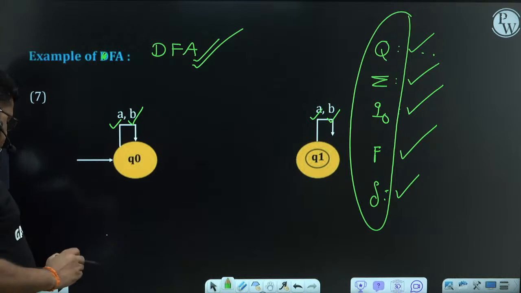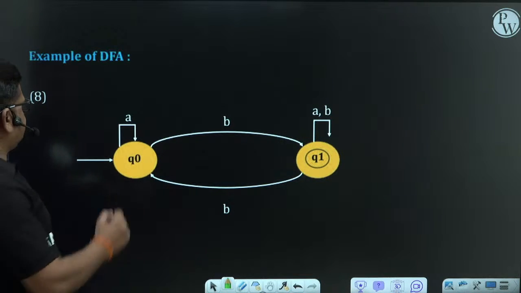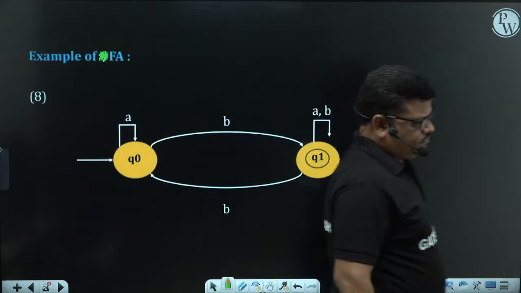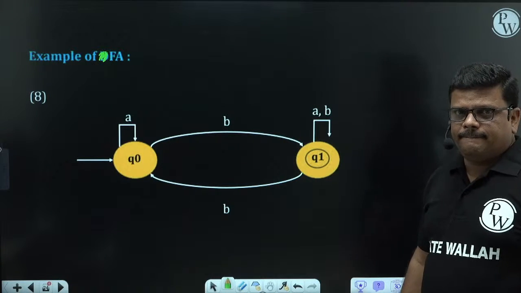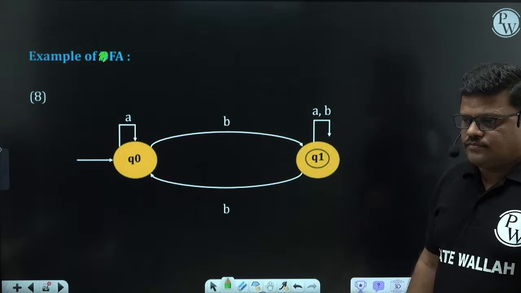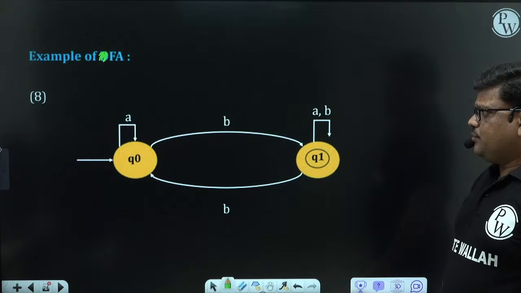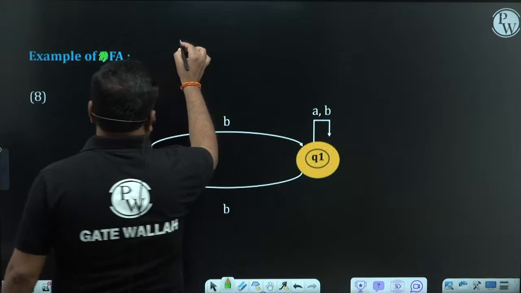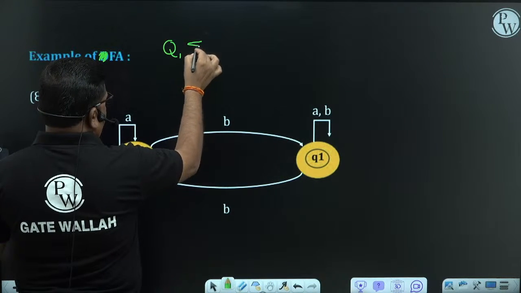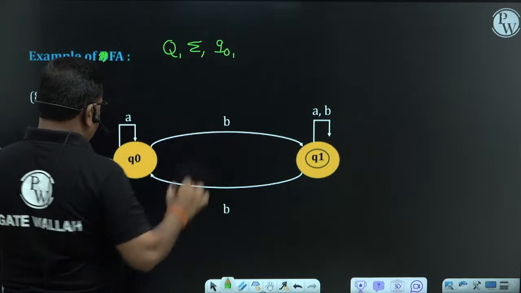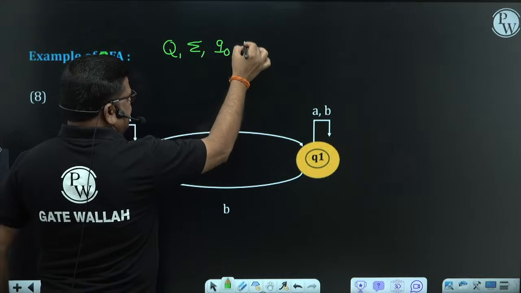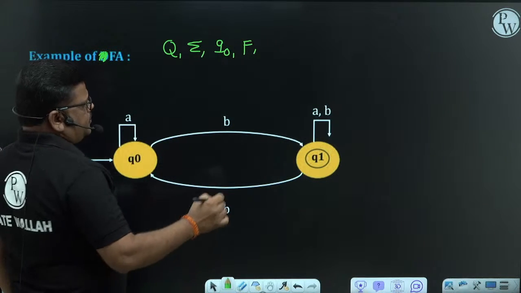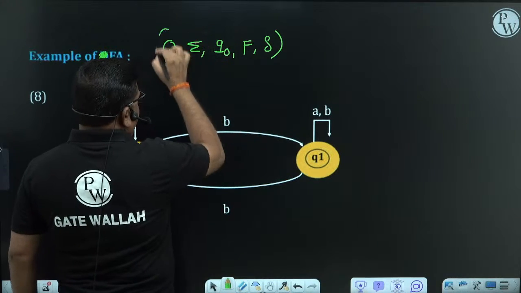Apply the 5-tuple definition. Now let us focus on one more. Whether this automata comes under DFA or not. 5-tuple one. Finite number of states: Q is okay. Sigma is okay. Q0, one initial state is there, no problem. Set of final states: till this one final state is there. That is also satisfied.